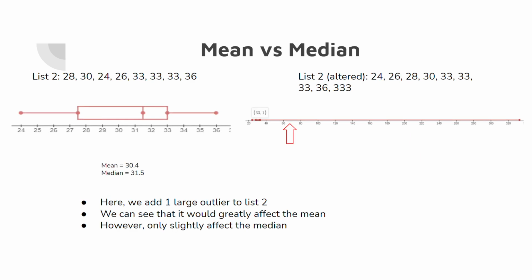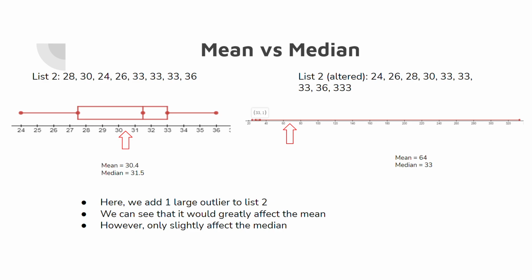So here I have an altered list 2 and the original list 2. Like we concluded before, the mean is 30.4 and the median is 31.5. If we add one large outlier to list 2, we can see that it would greatly affect the mean, however only slightly affecting the median.